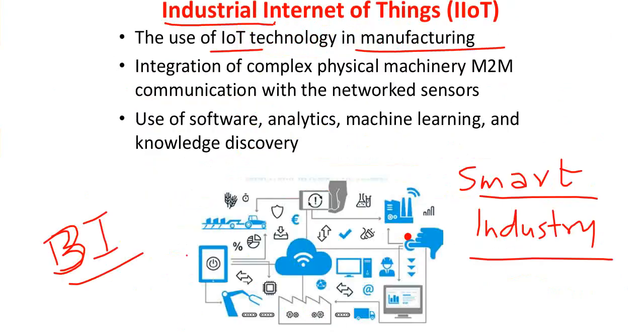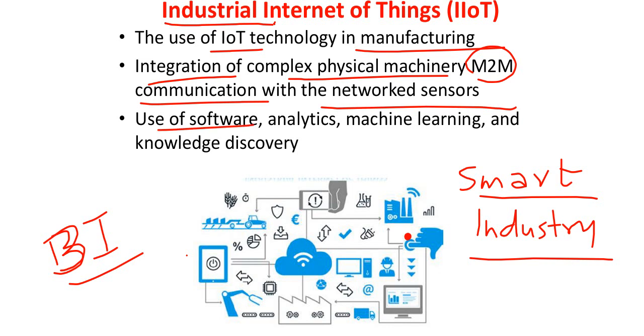You can see integration of complex physical machinery, M2M communication with networked sensors. The use of software, analytics, machine learning and knowledge discovery, this is generally seen as the special features of industrial IoT.